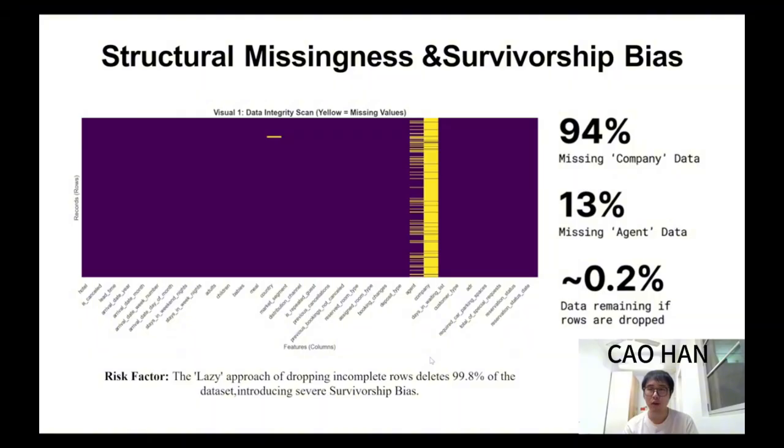Our initial audit revealed a dirty reality. The heat map shows massive missing data in company and agent columns. A naive approach would lose 99% of data. We also found logic errors like ghost bookings and negative room rates, violating basic business logic.